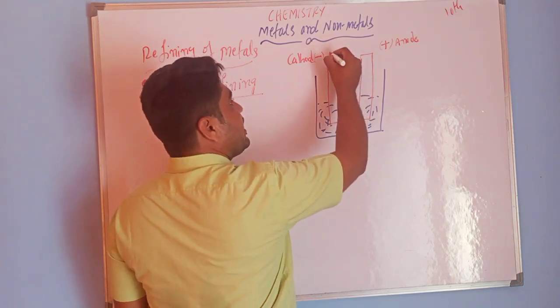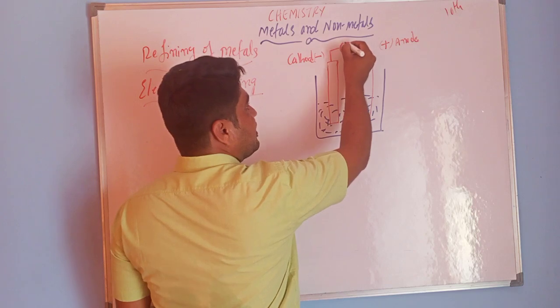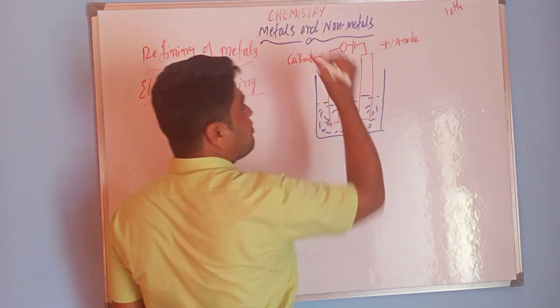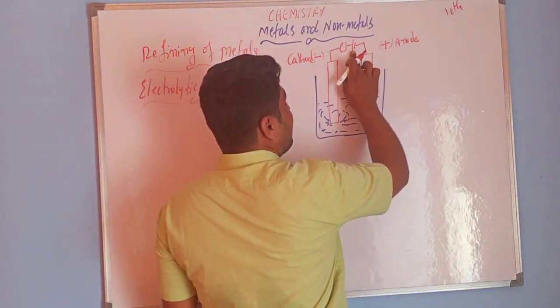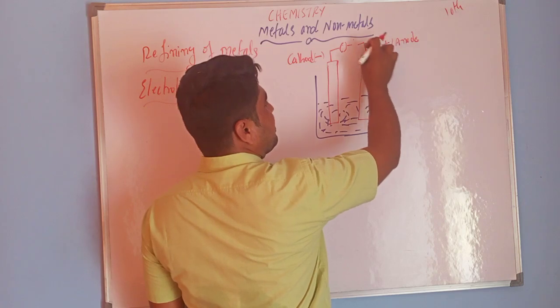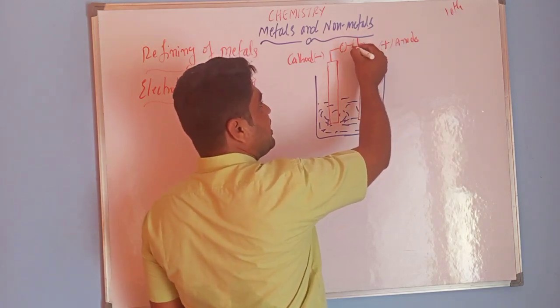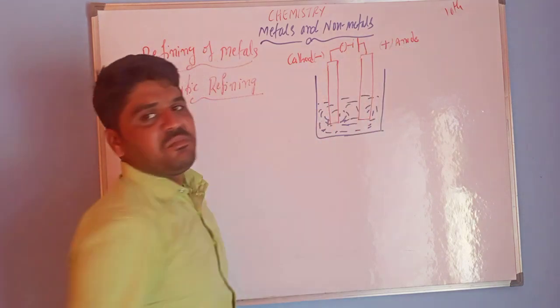These two electrodes are connected with a switch and a battery. Please remember, at the anode terminal you draw the bigger line, because the bigger line shows the anode, the positive terminal.